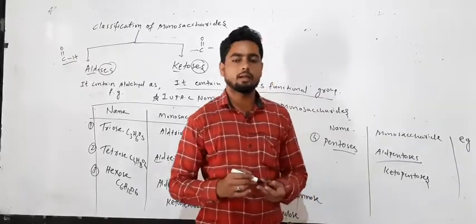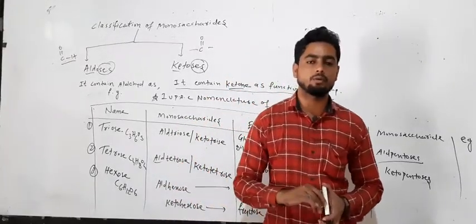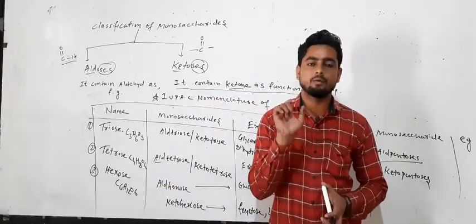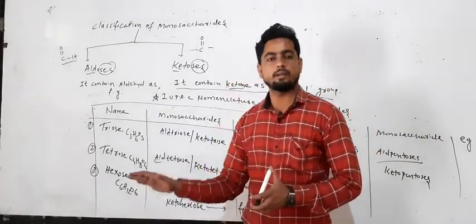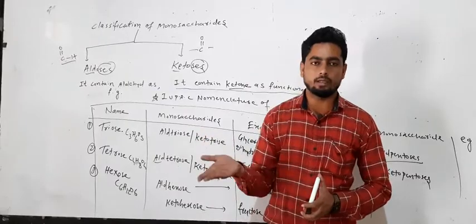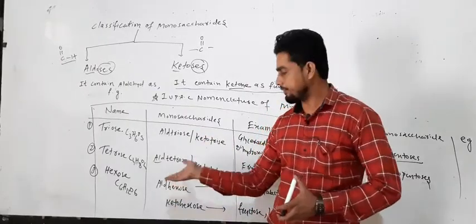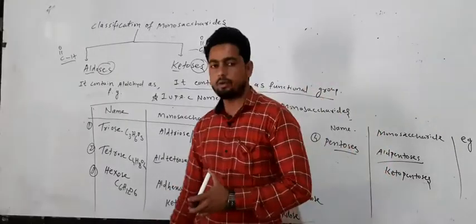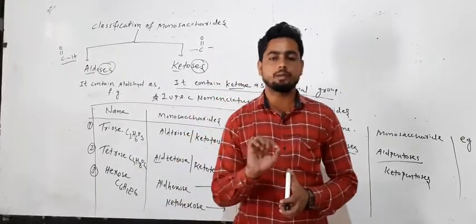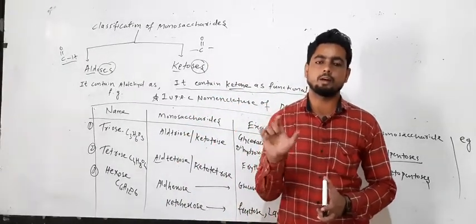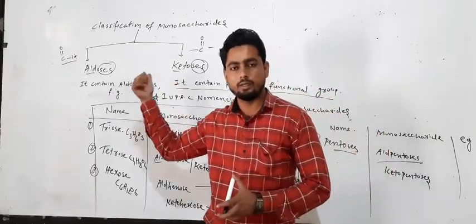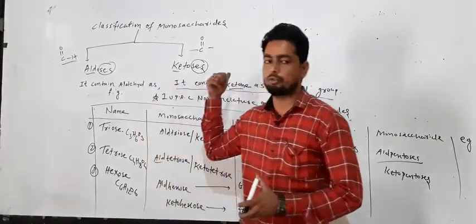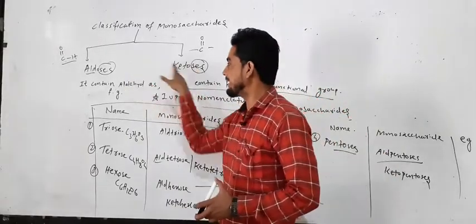ठीक है. तो अगर आप ग्लूकोज है बेटा तो ग्लूकोज का कैसा नाम लिखेंगे? ग्लूकोज का IUPAC नेम क्या लिखेंगे? So we take the IUPAC name here: hexose, 6 carbon and OSE. Glucose may contain an aldehyde group or ketone group. So we take the formula. Okay. So if you write the IUPAC name of any monosaccharide, first we name how many carbon, second we take the suffix. Both contain the suffix OSE, aldehyde group and ketone group meaning aldoses and ketoses.